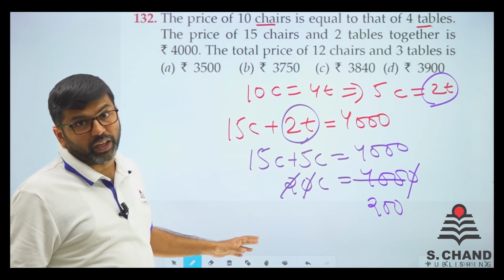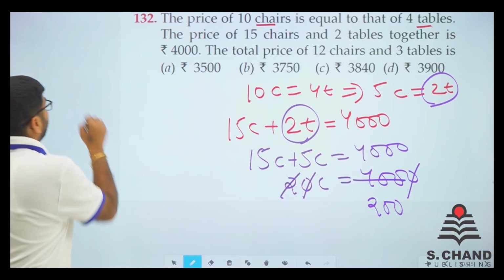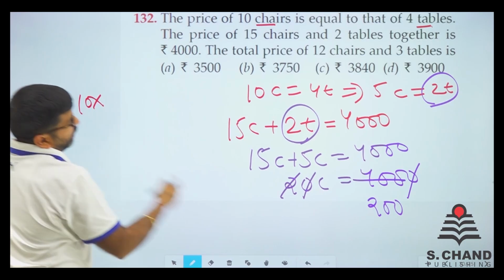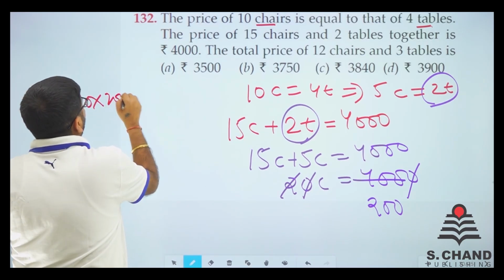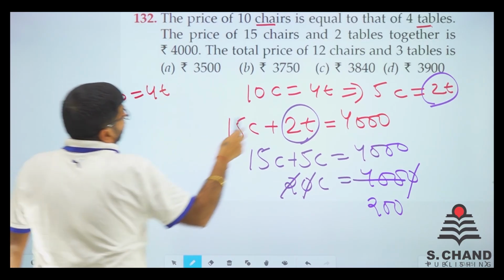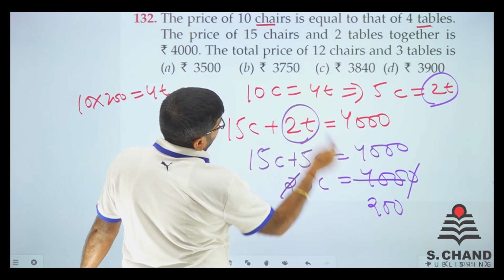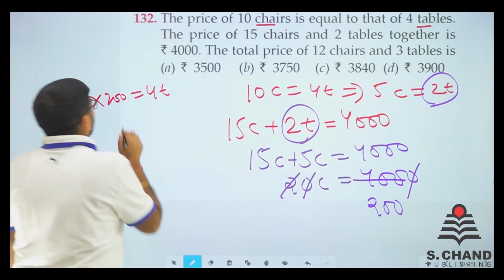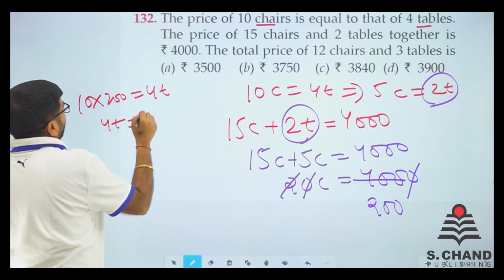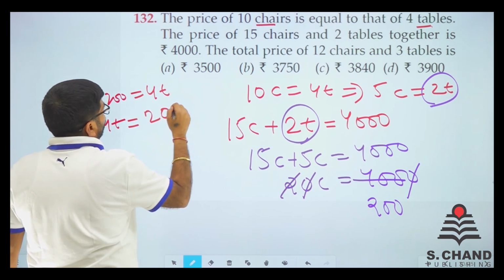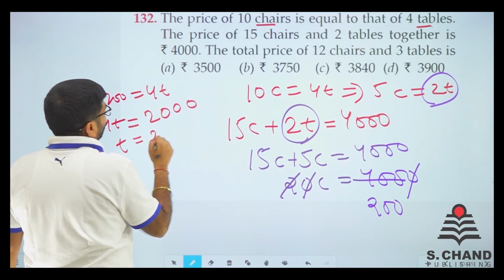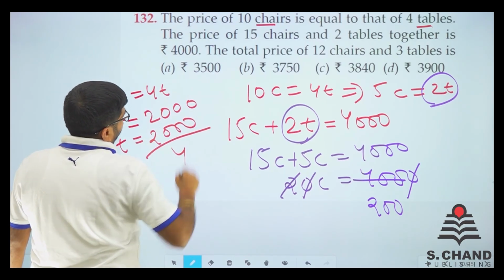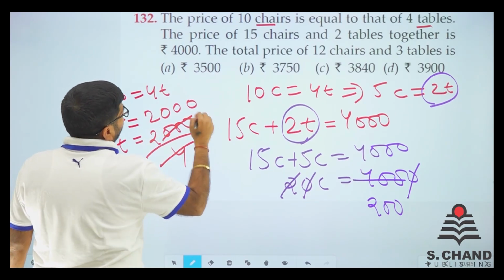So if we get chair value 200, we put 10 into chair value, that is 200, is equal to 4 into T. 10 into C value, that is chair value 200, equal to 4T. So 4T is equal to 2,000. T is equal to 2,000 divided by 4, that is 500.